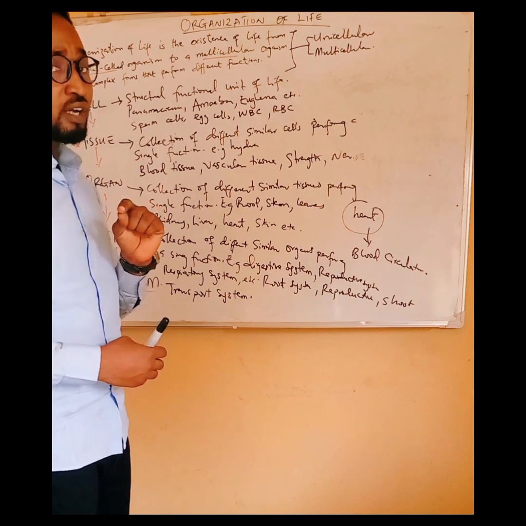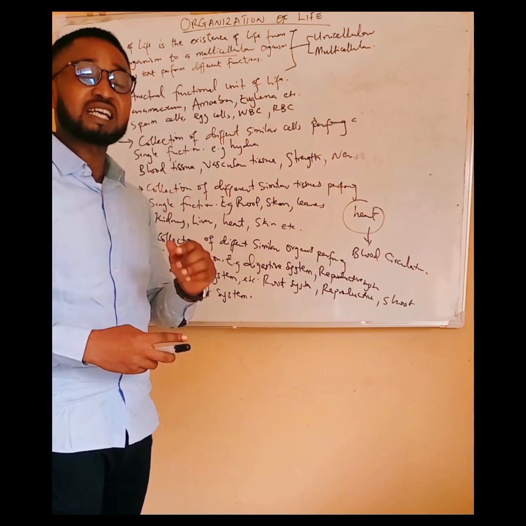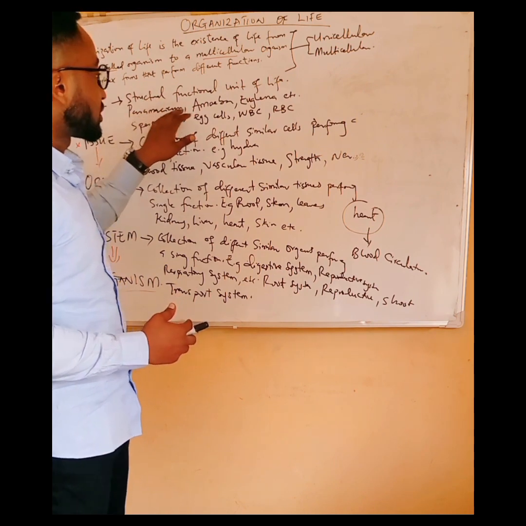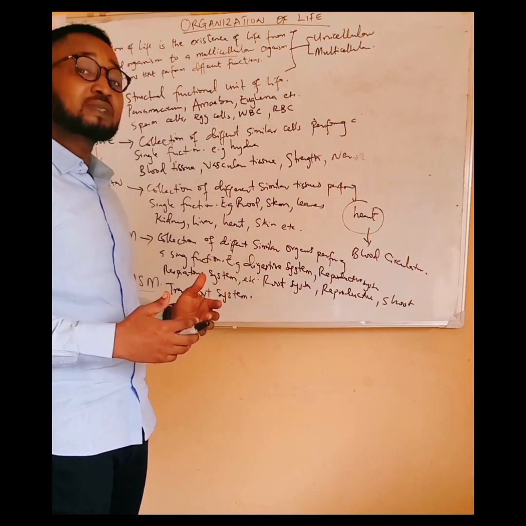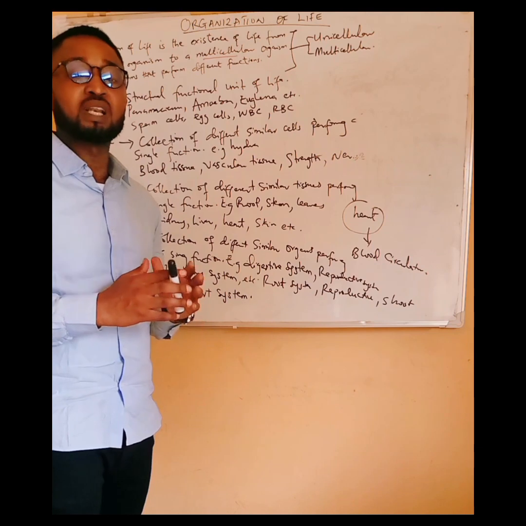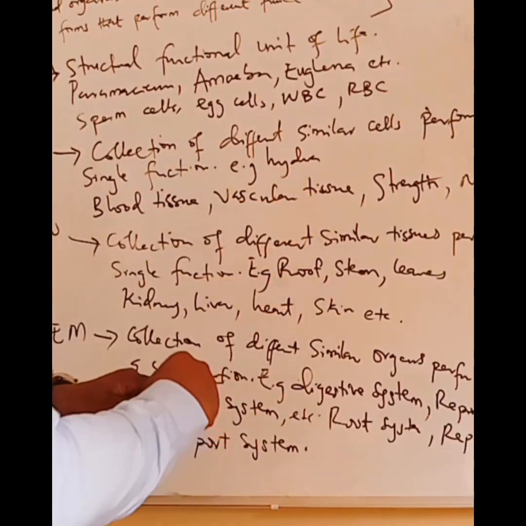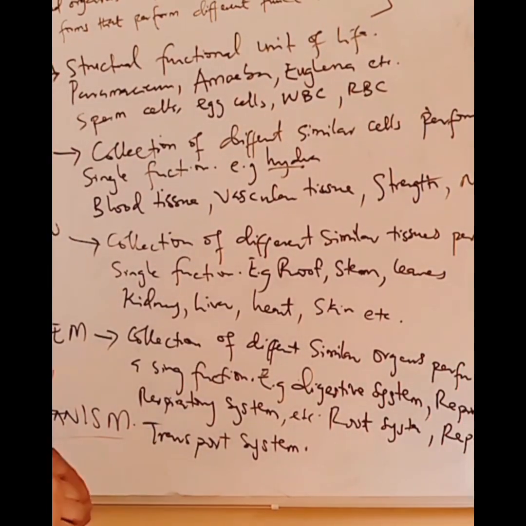However, you have to realize that some organisms can exist as an aggregate of cells, just as some organisms can exist as single cells, such as the paramecium, the amoeba, and the euglena. Some organisms can exist as a collection of different cells, that is, in the tissue state. An example is the hydra.